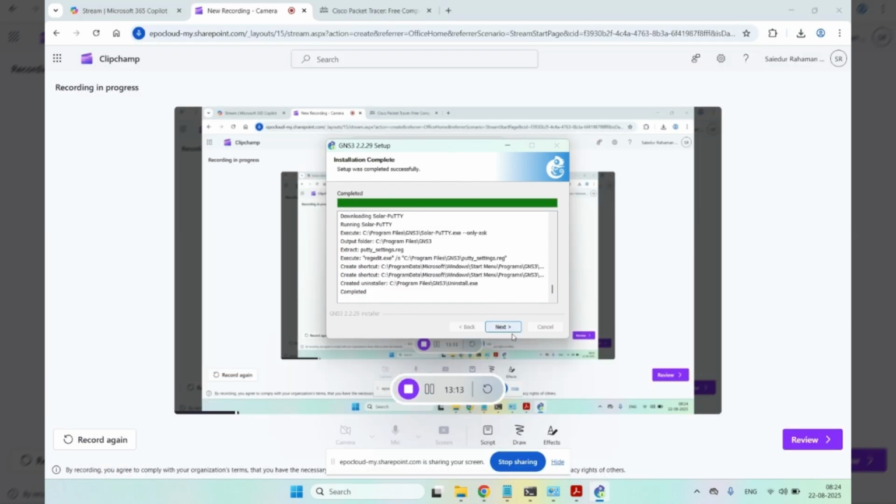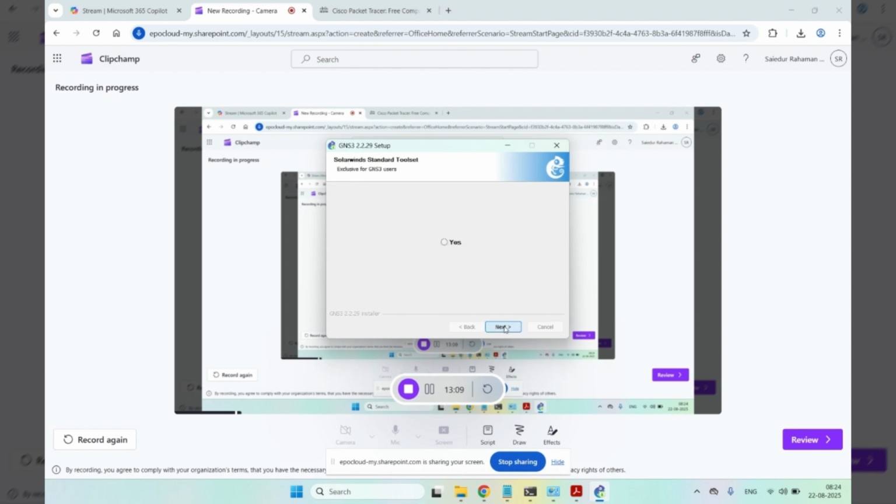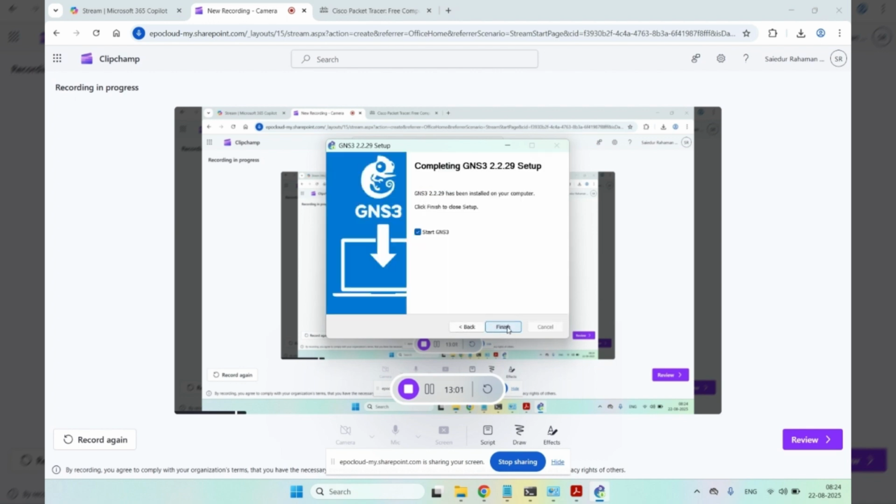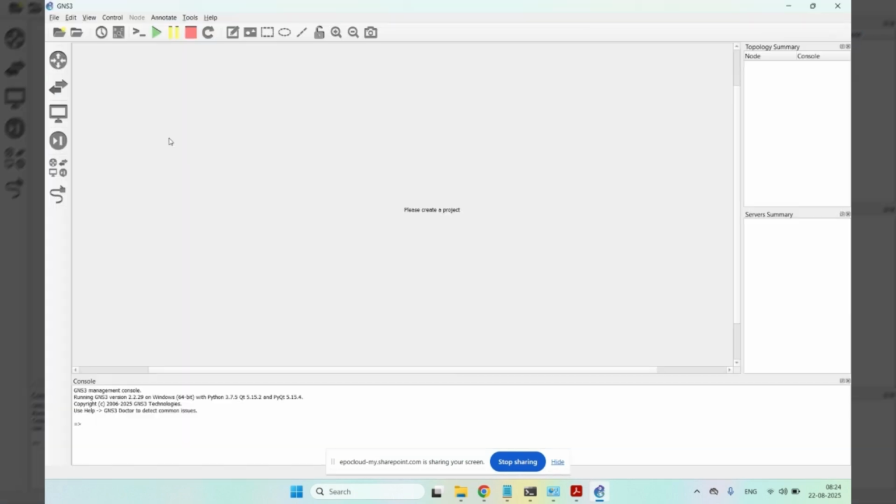I have to click next. Once something is successful, I have to click finish again. Free license, no, I don't want to get any money. Next, start GNS3, finish. So it's finish. I can open, oh wait, it's still not finished.